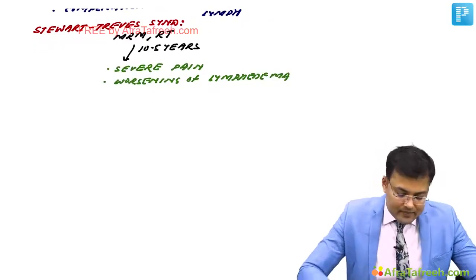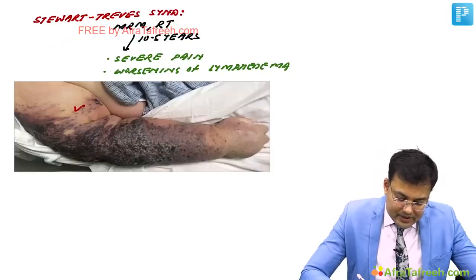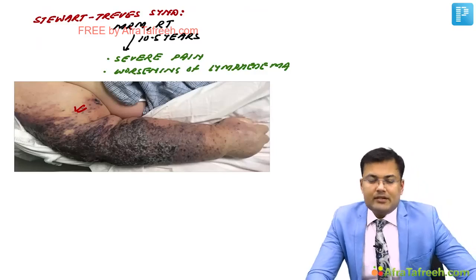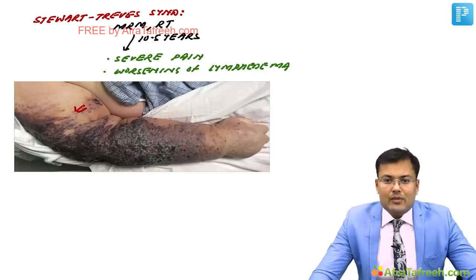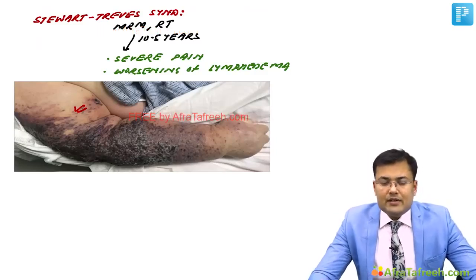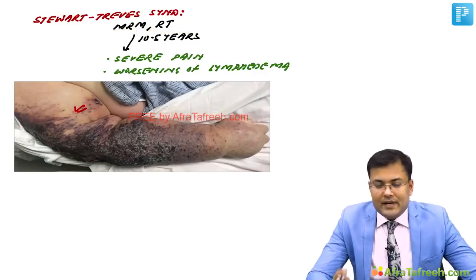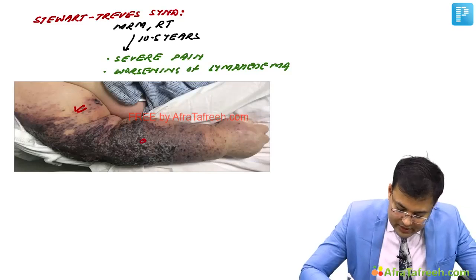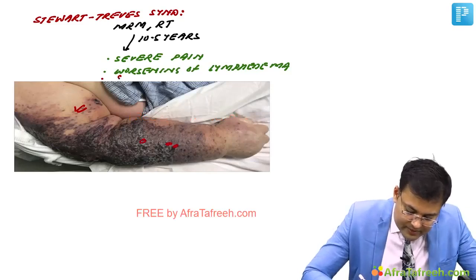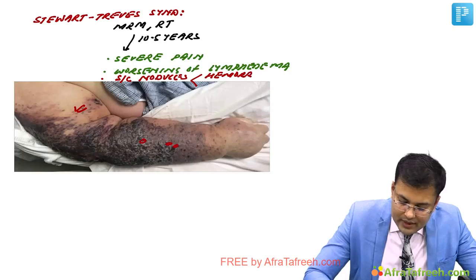See how it looks. Here you can see a patient who is having Stewart-Treves syndrome, meaning angiosarcoma, after 10.5 years of radiotherapy. There is severe pain and worsening of lymphedema. Simultaneously, you can notice these nodules. These patients have subcutaneous nodules with hemorrhage and ulceration.